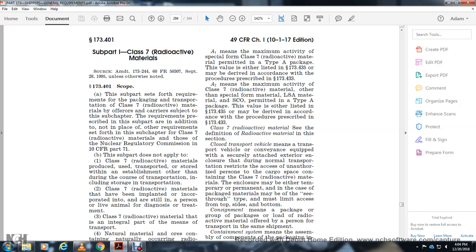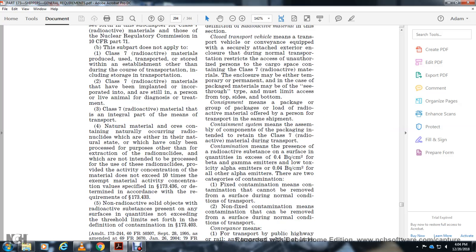Consignment means a package or group of packages or load of radioactive material offered by a person for transport in the same shipment. Containment system means the assembly of components of the packaging intended to retain the Class 7 radioactive material during transportation.